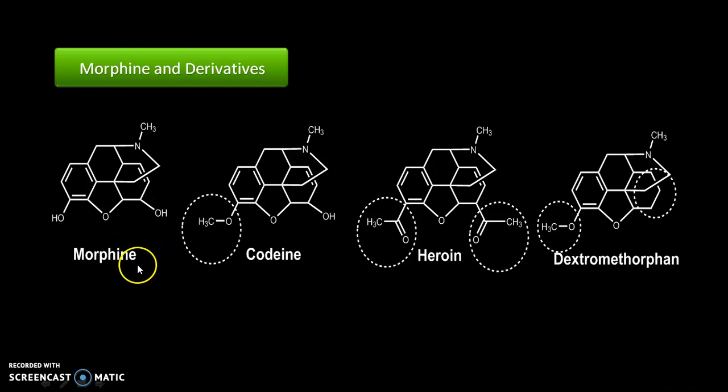So in this approach, people tried to synthesize different derivatives of morphine, which we have seen in the last lecture. For example, they synthesized codeine, where they replace the hydroxy group with a methoxy. They also synthesized heroin, where they replace both the hydroxy groups with diacetyl groups, and likewise they synthesized different derivatives of morphine. But unfortunately no derivative was found to have a less habit forming tendency as compared to morphine.